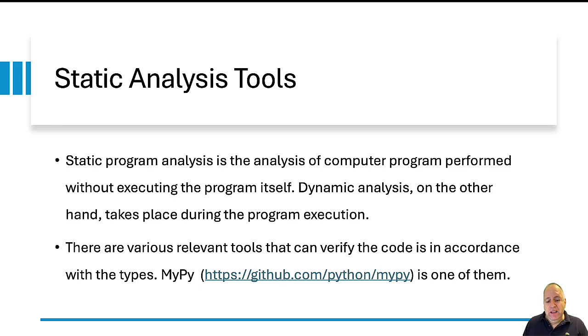What we can do is use a static analysis tool. A static analysis tool that will verify that the type annotations in our code are taken into consideration in every line of the code, so that if we have a function that expects getting int and there is a line where that function is invoked and the value that is passed over is not int, we will get an error message when using that static analysis tool.